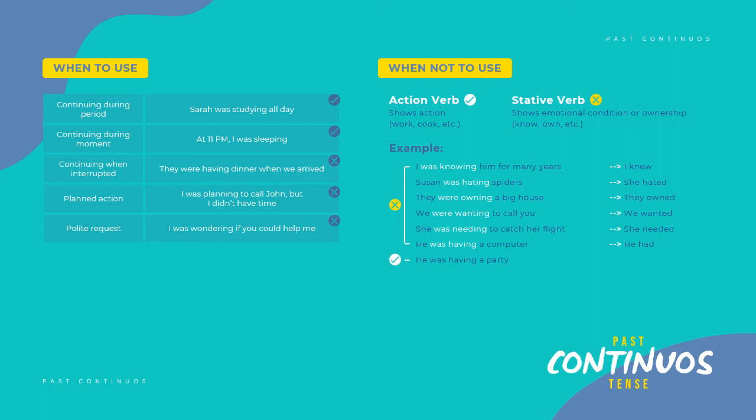Let's look at one example. It is wrong to say "he was having a computer." No, we would have to say "he had a computer." But you could talk about something like this. "He was having a party. He was having a good time. He was having fun." So, you have to pay attention to that verb to have. But what's the general takeaway here? Don't use stative verbs with this tense.